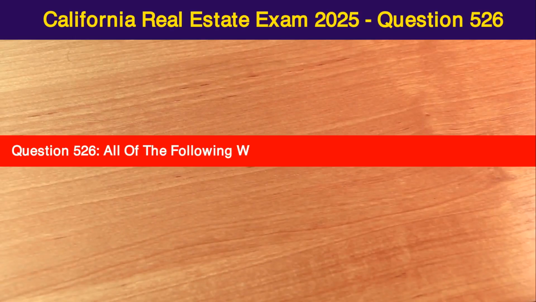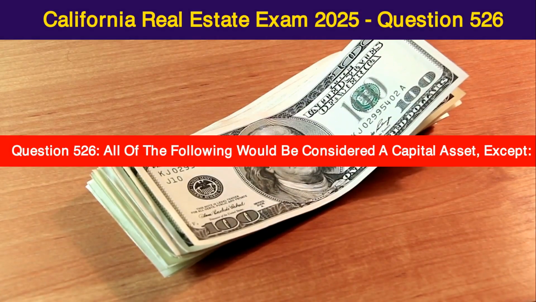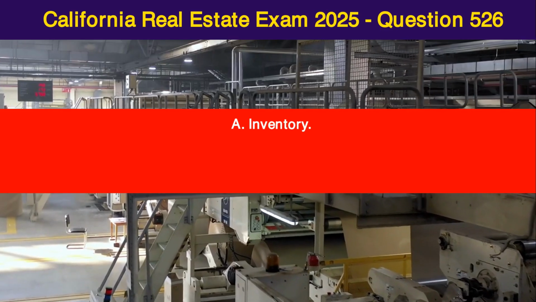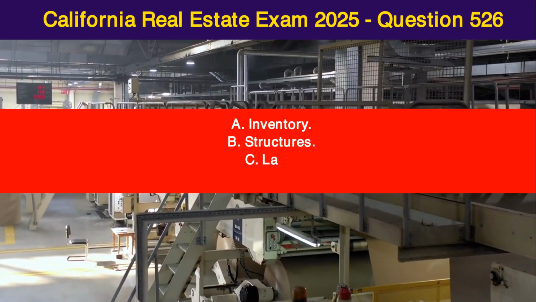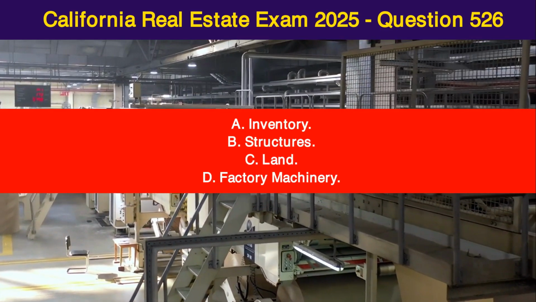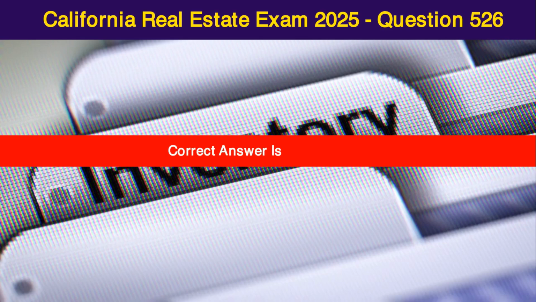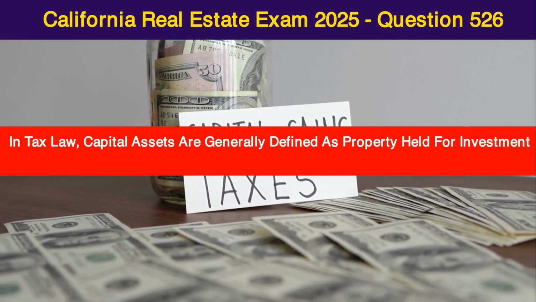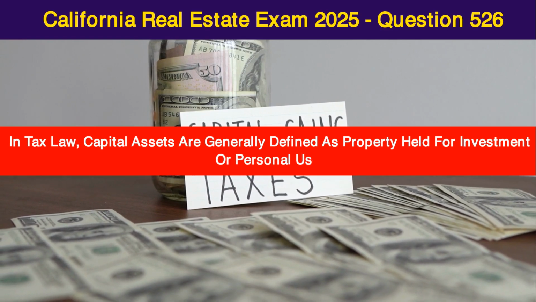Question 526. All of the following would be considered a capital asset, except A. Inventory, B. Structures, C. Land, D. Factory machinery. Correct answer is A. Inventory. In tax law, capital assets are generally defined as property held for investment or personal use.